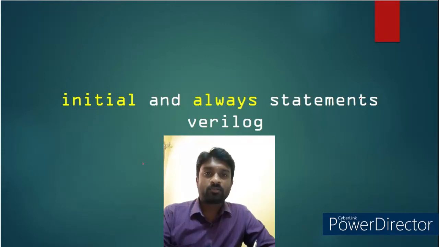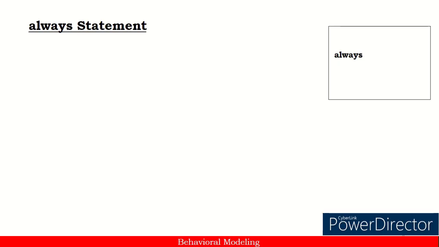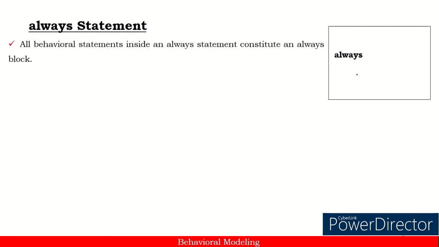Always and initial are the two procedural statements in Verilog. In my previous video, I explained how to use the initial statement with an example. So let us see what an always statement is. Here we use a keyword called always, and whatever statements we write under always is called